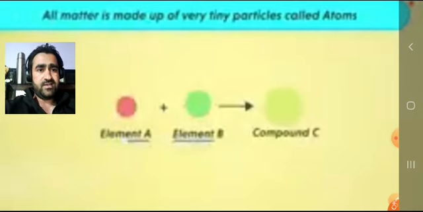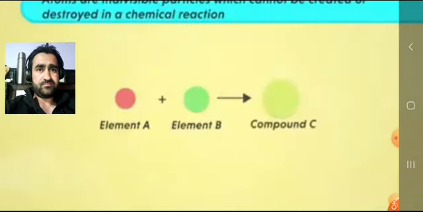For example, in a chemical reaction, element A and B combine to give compound C. That means A and B are the reactants and the compound C that we get in the bargain is the product. Both the elements A and B and even the compound C will be made up of small particles called atoms. So, the fundamental unit of matter as per Dalton's atomic theory is the atom.